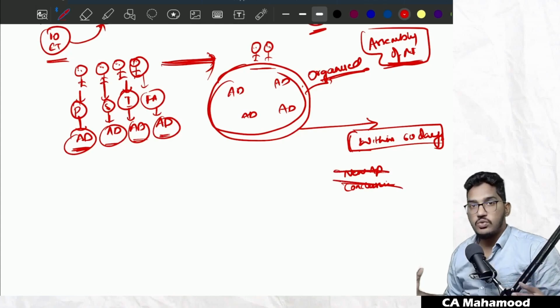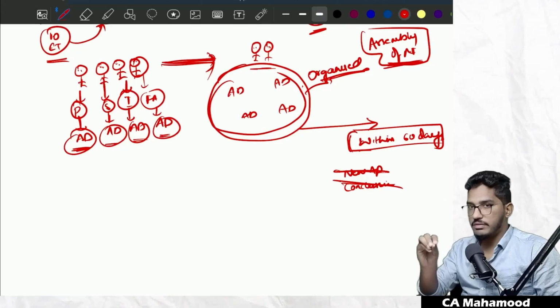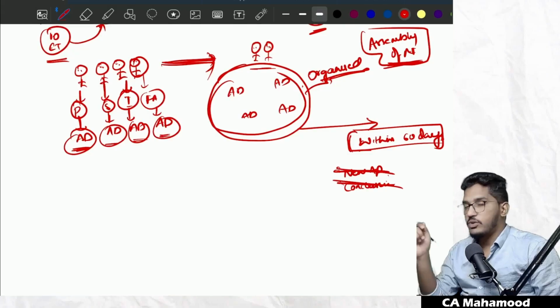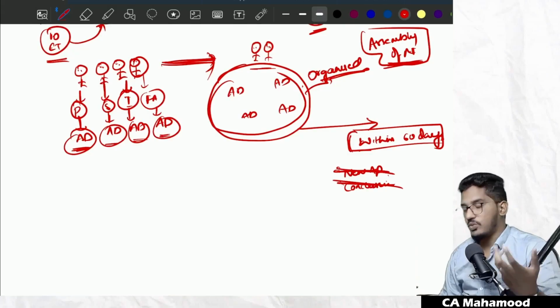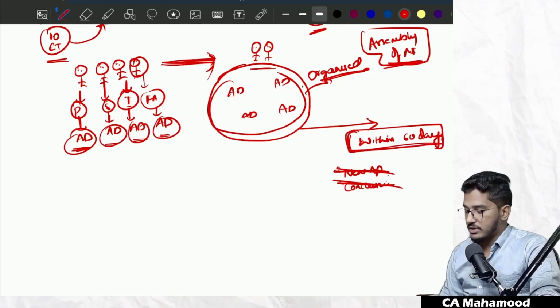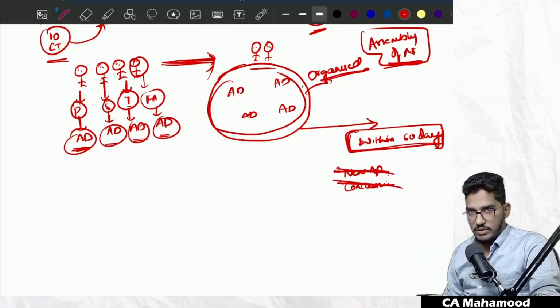We will just do some administrative work like giving the page numbers and deleting the duplicate documents. Only this kind of administrative work we will do during the assembly process. We don't perform any new audit procedures, and we don't take any new conclusions. Clear and comfortable, everybody? So within 60 days you are supposed to complete, and during that 60 days, no new work will be done. Only administrative work will be done.